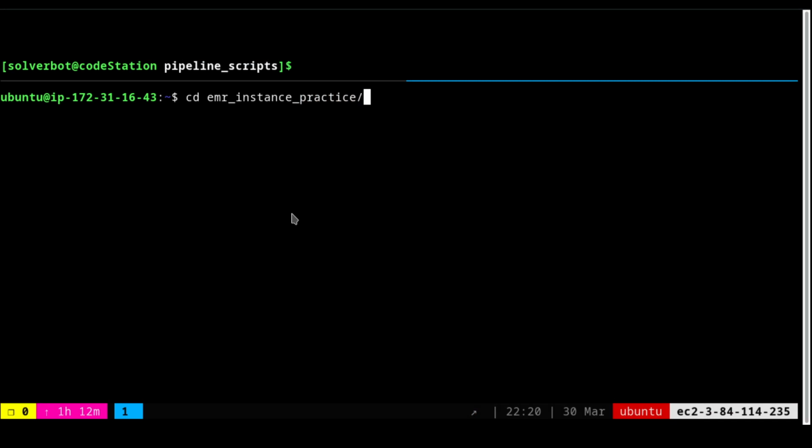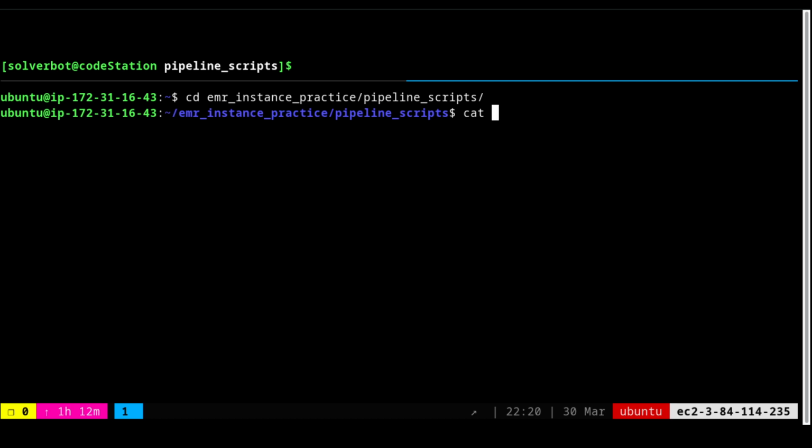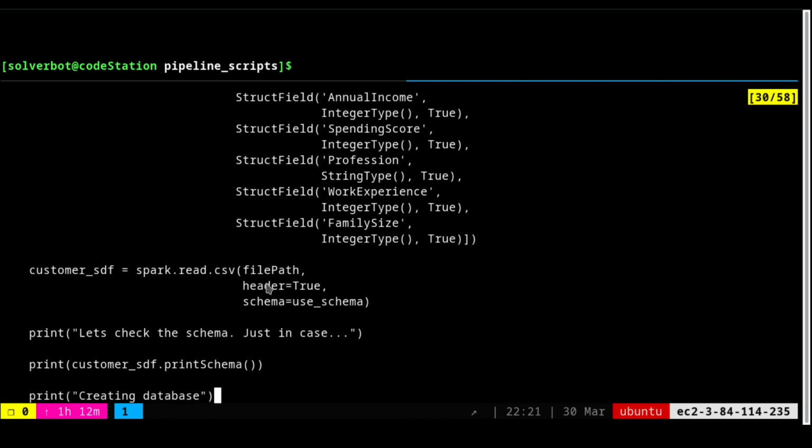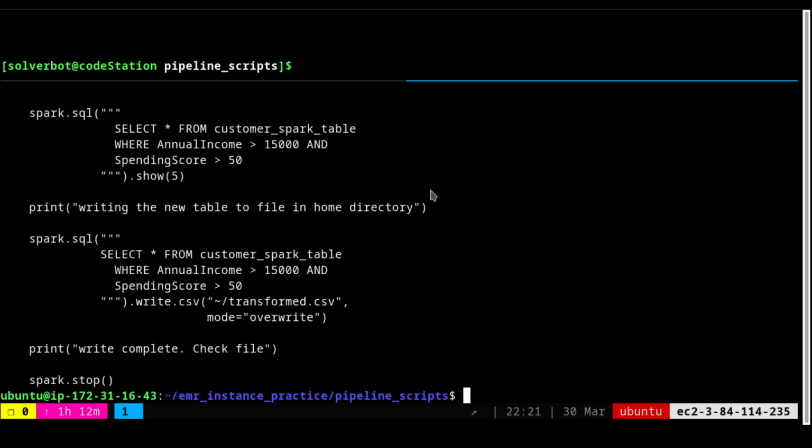In the terminal, let me show you that I have already pulled the scripts. I am going to do a cat here. So I am inside the terminal, inside the cluster right now. This is my host and this is my cluster. If I do the pipeline execution, if I say customer.csv, you will see that the entire file is already here. So I have already pulled it to the cluster also.